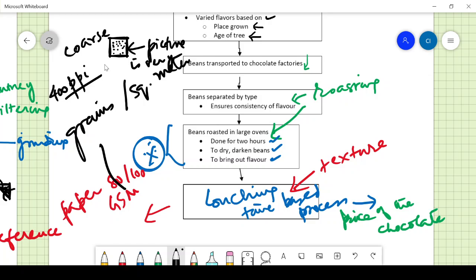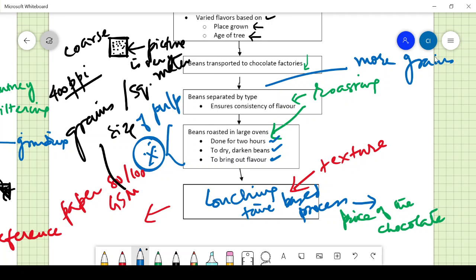Like that, you have paper with 80 GSM, where the paper pulp is there. Each pulp has a size. Paper pulp is the powder through which paper is manufactured. If there are more grains, the paper is very costly. Likewise, in conching also you have that process.